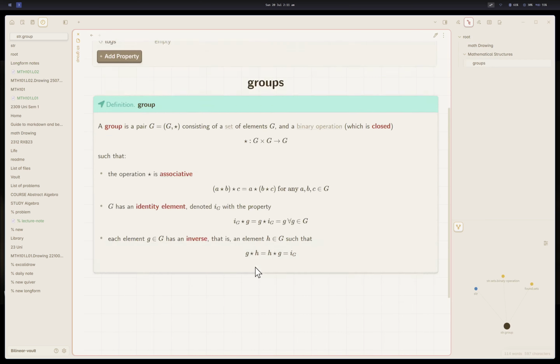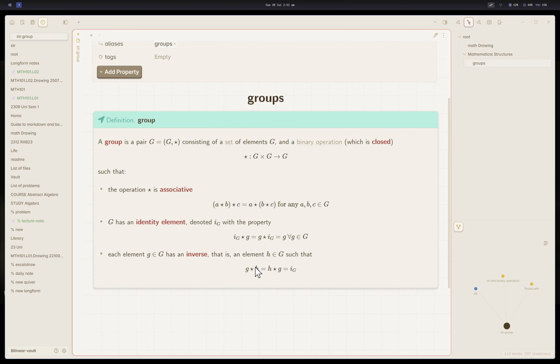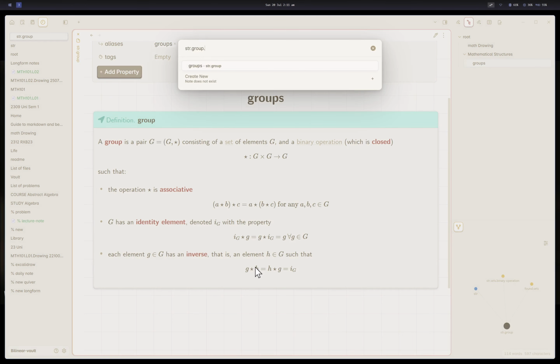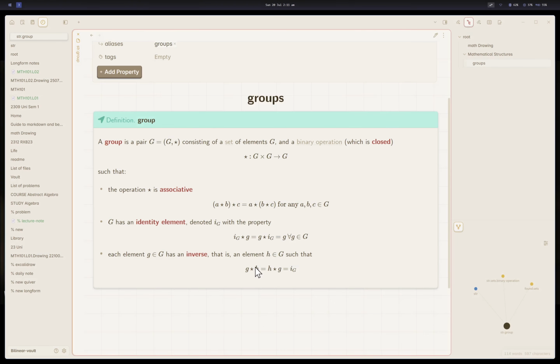To make it easy, I have installed plugins. For example, Control Alt Right arrow will allow you to write down a child note, and Control Alt Down button